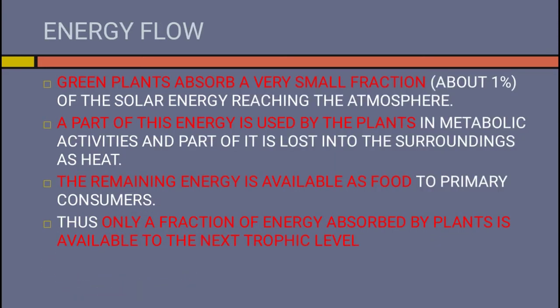Green plants absorb a very small fraction of the solar energy reaching the atmosphere. A part of this energy is used by the plants in metabolic activities and part of it is lost into the surrounding as heat. The remaining energy is available as food to primary consumers. Thus, only a fraction of energy absorbed by plants is available to the next trophic level.